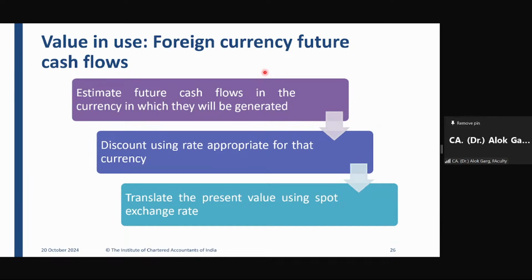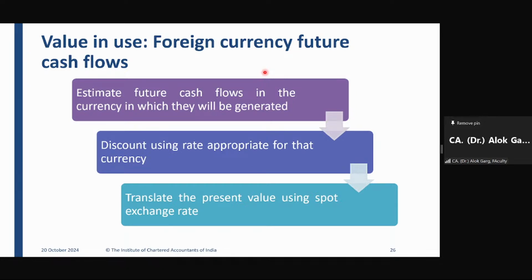Friends, since you will be getting the cash flows in London, and every country has a different interest rate, right? Are you aware the rate of interest in India, for example, if you want to take a home loan in India, is 9 to 10%.